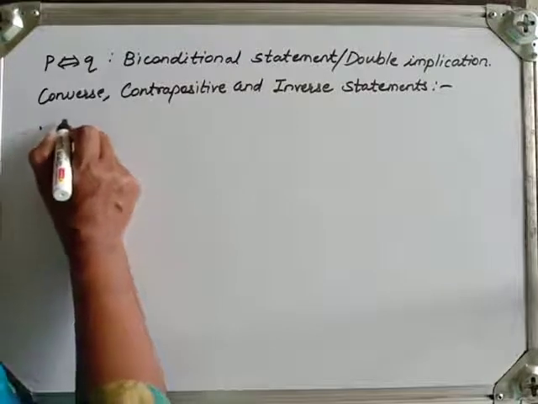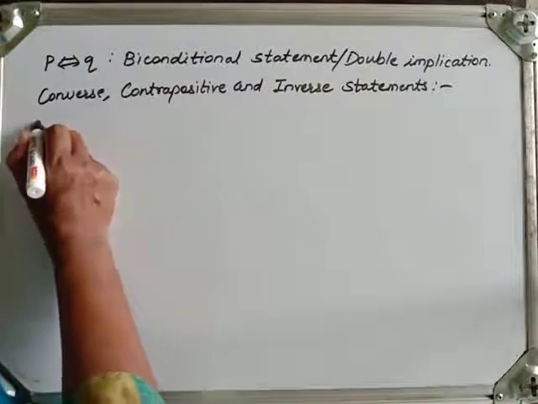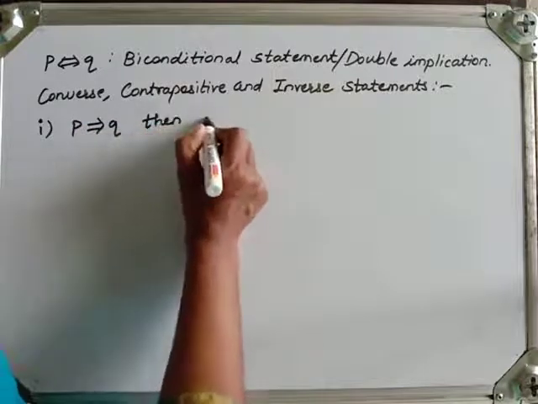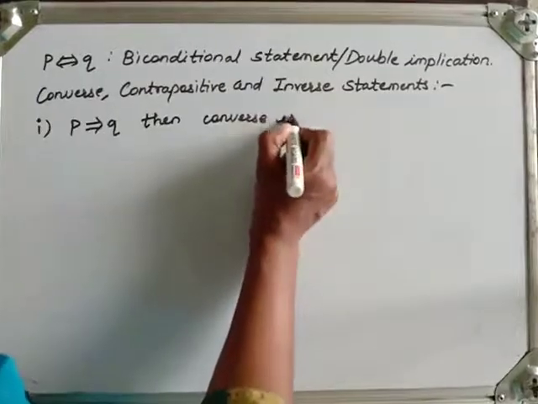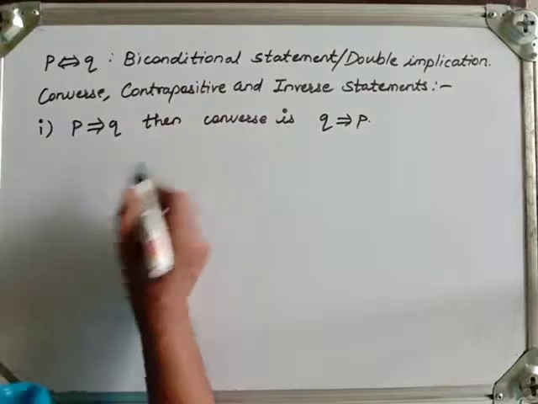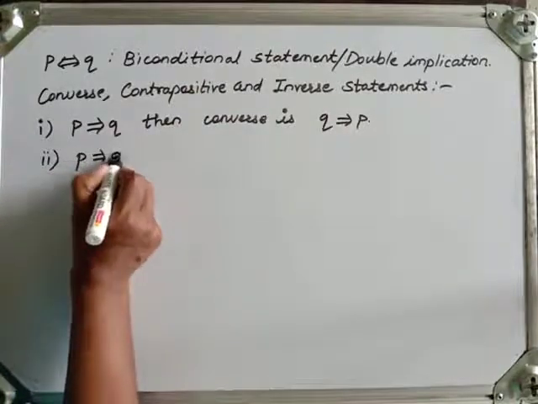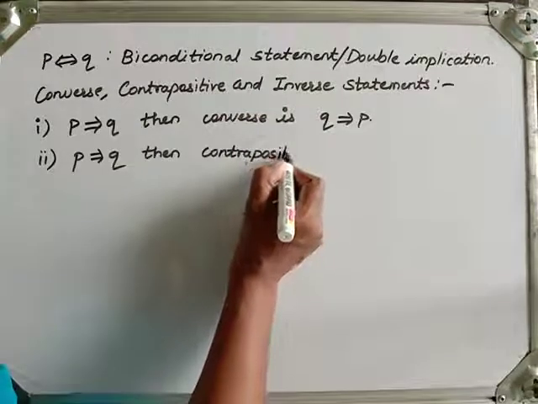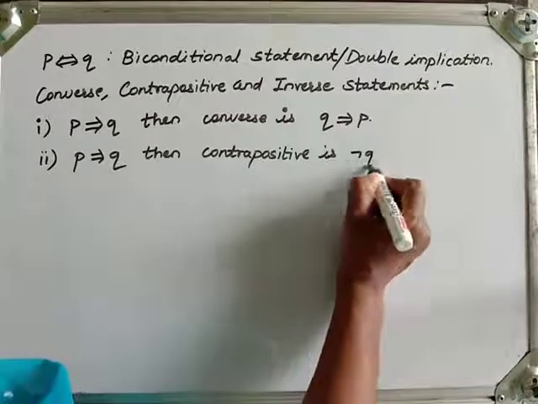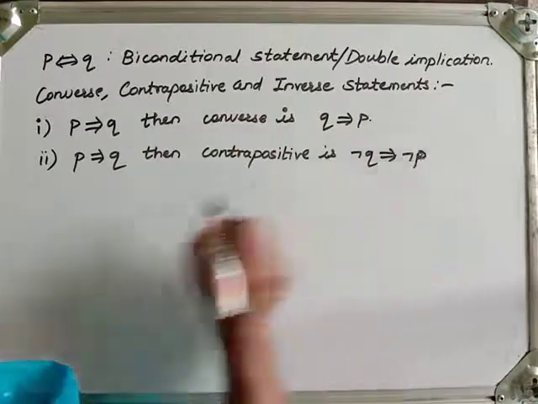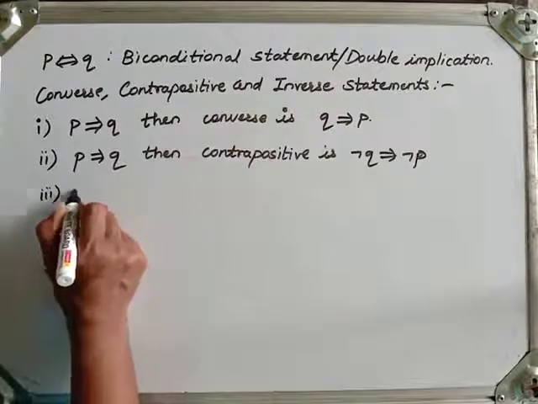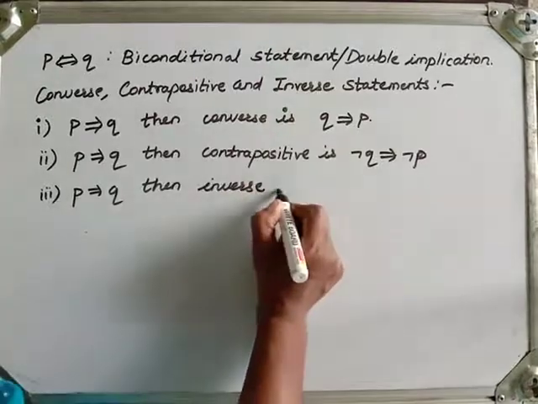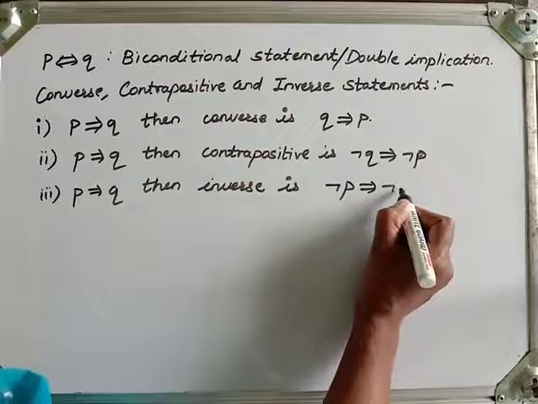So if P and Q are two statements, then first, if P implies Q, then the converse is Q implies P. Second, if P implies Q, then the contrapositive is negation Q implies negation P. Third, it is left to tell you, if P implies Q, then the inverse is negation P implies negation Q.